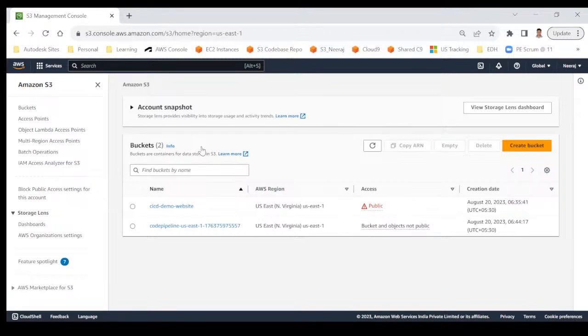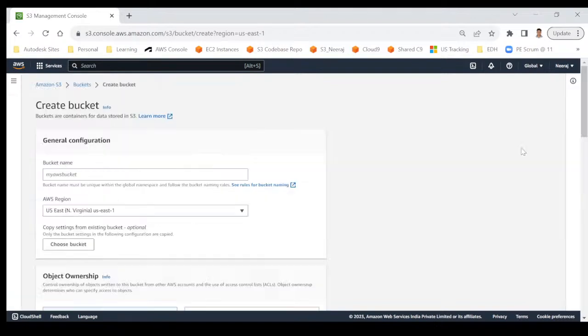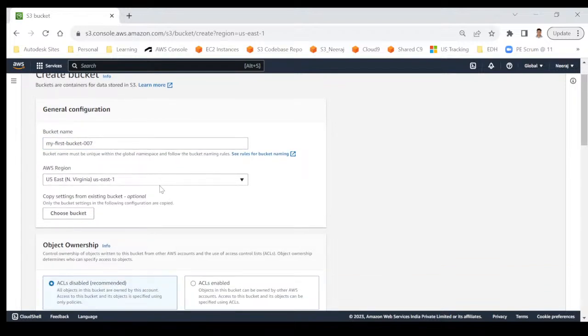You can see here there are two buckets already available and you can ignore them completely because we will start from scratch. So I will click on create bucket. As I explained, the bucket name should be unique. So let me give my first bucket, and I need to give some number in order to make it unique. I will maybe give 007. I doubt whether that name will be unique, but let's give it a try.